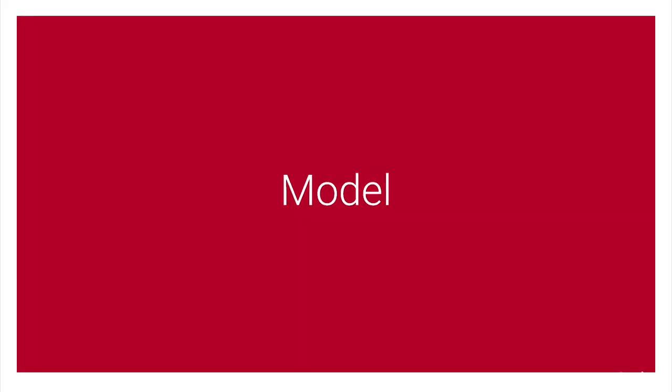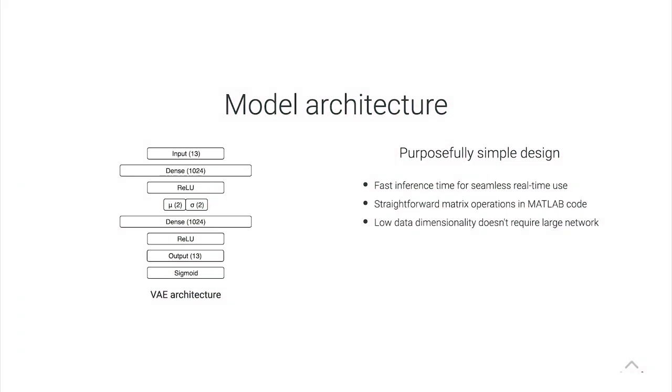So now let's talk about the actual model, how it's implemented, and how does this actually work. So the model architecture was designed to be purposefully simple. It's very small. It's by no means a deep neural network or anything like that. It's just a very simple neural network. You can see here the architecture: one dense layer for the encoder, and then a nonlinearity, ReLU, and then we have the latent space, which is our mu and sigma. That's the distribution that's being predicted. Then we also have the decoder in the same way with a nonlinearity, and then an output layer that maps that down to 13 dimensions of the output, and then a sigmoid to make all of our outputs be bounded between 0 and 1.